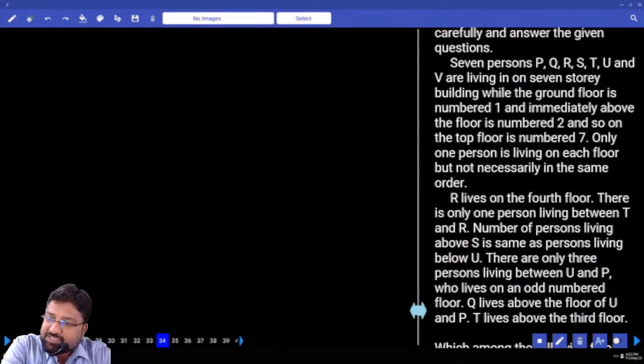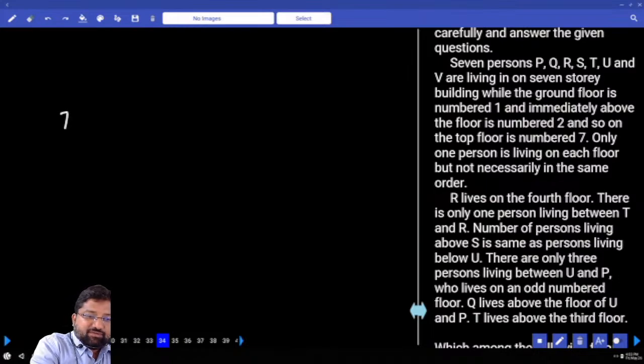Seven persons P, Q, R, S, T, U, V are living in a 7-story building, where the ground floor is numbered 1, the floor immediately above is 2, and so on, till the topmost floor is numbered 7.